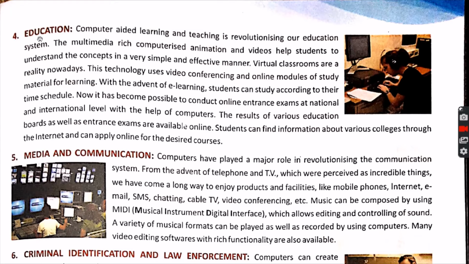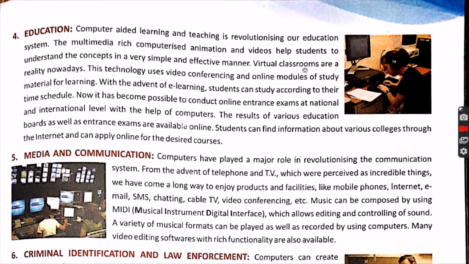Now the fourth, which is very much important, that is education. The video that you are watching is part of education, and this is only available with the help of computer. See, computer aided learning and teaching is revolutionizing our education system. The multimedia rich computerized animation and videos help the student to understand the concept in a very simple and effective manner. Hence now people are understanding things with the help of some cartoons, some animation video, and with the virtual classroom.